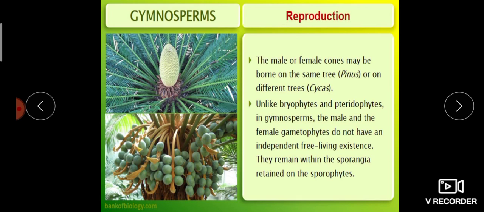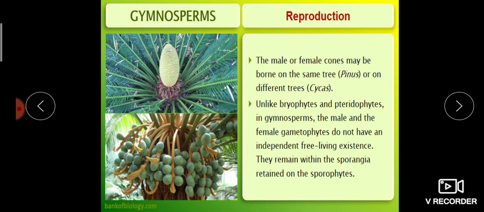After fertilization, the zygote develops and undergoes divisions to form the embryo, and finally the ovules become seeds. But the main thing is that the seed is not covered, it is a naked seed, because there is no ovary wall, only ovules. There is no fruit wall or ovary wall.